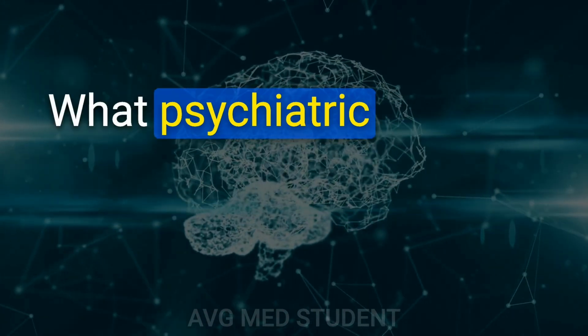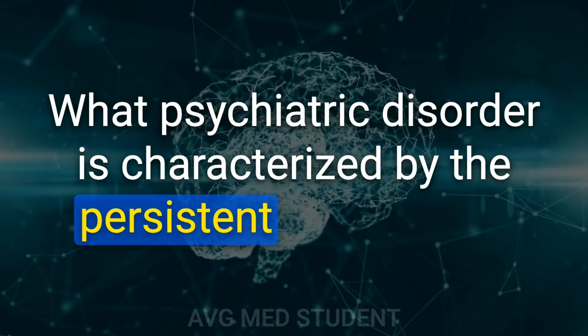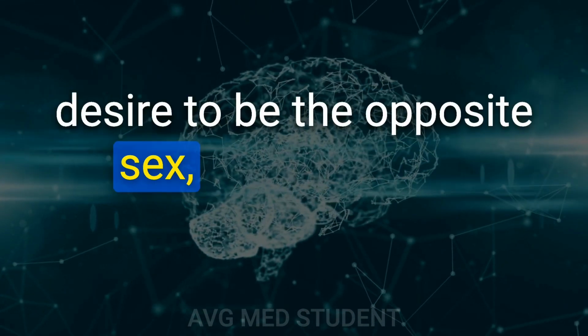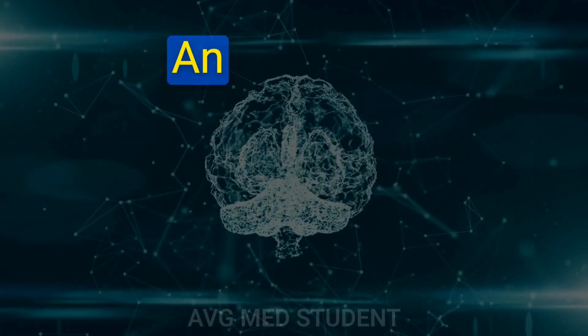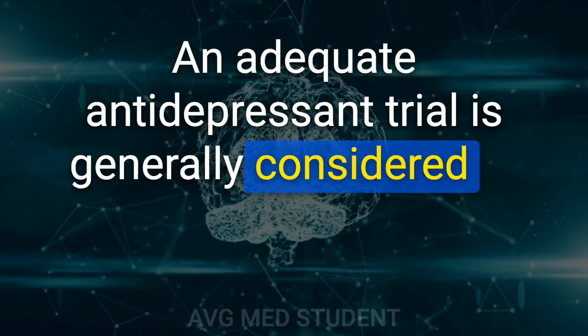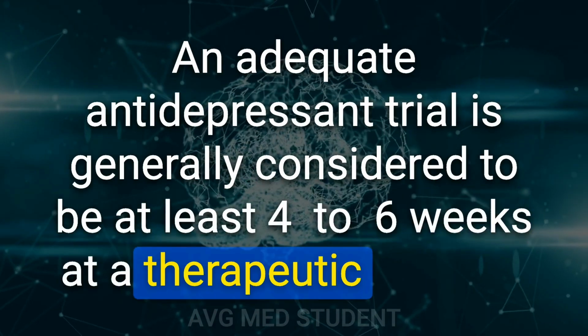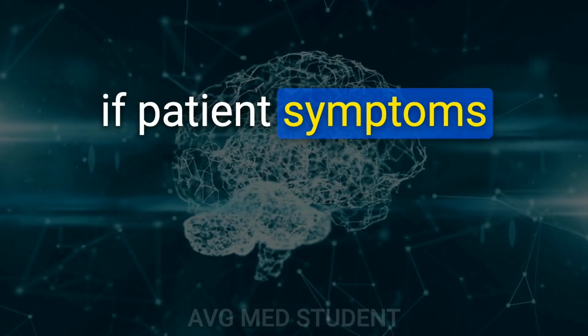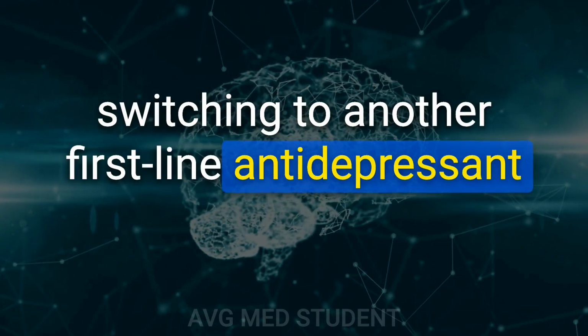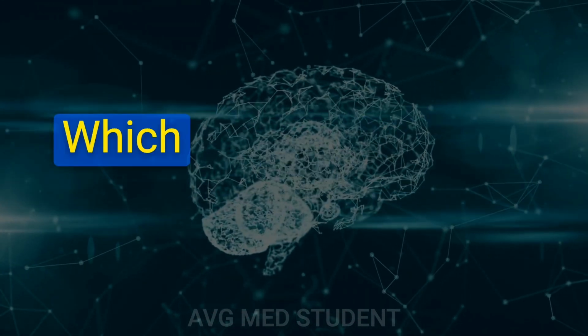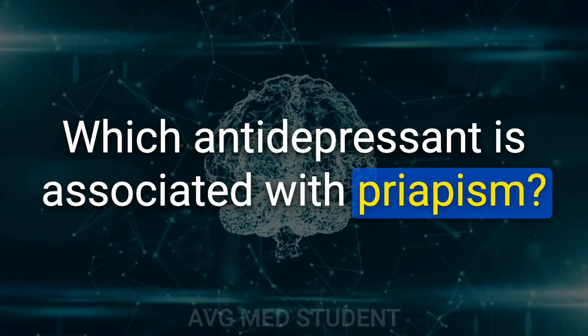82. What psychiatric disorder is characterized by the persistent and intense desire to be the opposite sex, which causes significant distress? Gender dysphoria. 83. An adequate antidepressant trial is generally considered to be at least 4 to 6 weeks at a therapeutic dosage. If patient symptoms are not relieved after 4 to 6 weeks, then switching to another first-line antidepressant is warranted. 84. Which antidepressant is associated with priapism?